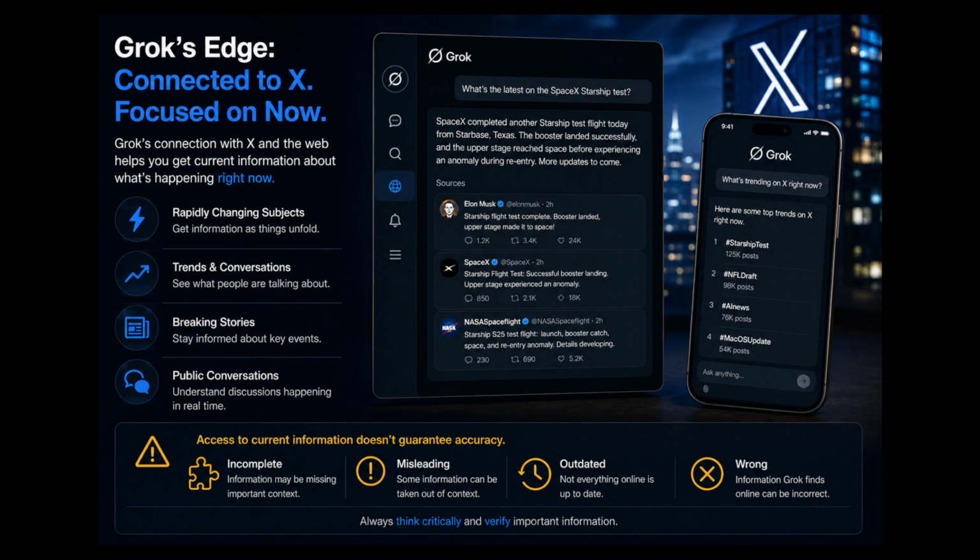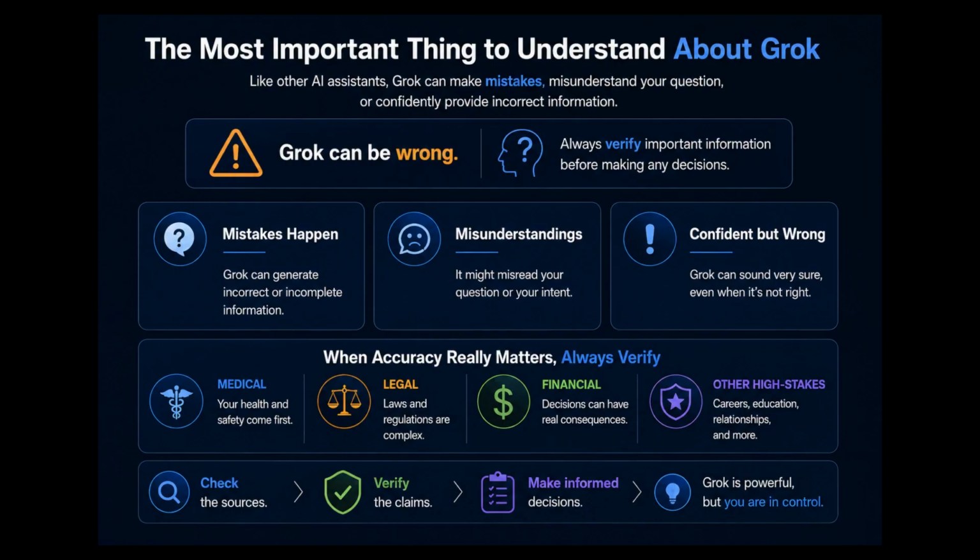However, having access to current information does not automatically mean every answer will be accurate. Information Grok finds online can sometimes be incomplete, misleading, outdated, or wrong. This leads us back to one of the most important things beginners should understand about Grok. Like we've discussed with other AI assistants, Grok can make mistakes, misunderstand your question, or confidently provide incorrect information. When accuracy really matters, such as medical, legal, financial, or other high-stake decisions, it is always important to check the sources and verify important claims for yourself.